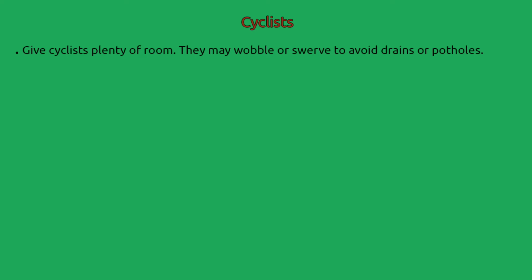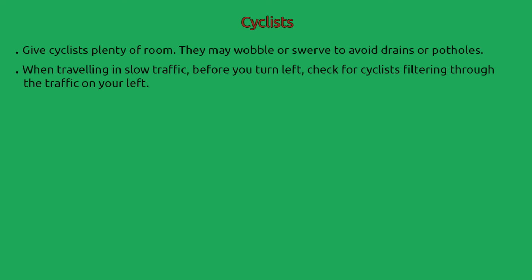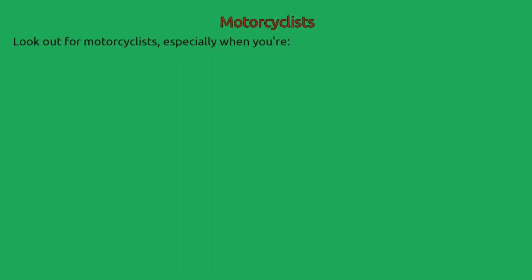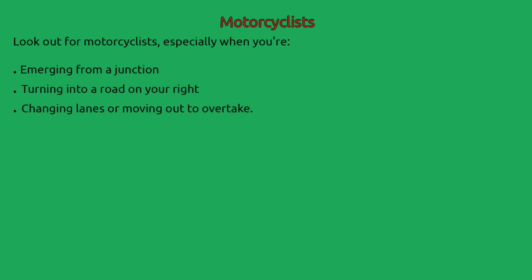Cyclists. Give cyclists plenty of room. They may wobble or swerve to avoid drains or potholes. When travelling in slow traffic, before you turn left, check for cyclists filtering through the traffic on your left. At junctions or traffic lights, give them time to turn or pull away. Motorcyclists. Look out for motorcyclists, especially when you're emerging from a junction, turning into a road on your right, changing lanes or moving out to overtake.